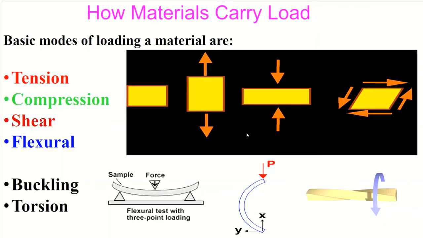So how does material carry load? Some of the fundamental diagrams are shown here, from where you can make out how the loading is carried out. For example, this is axial loading, tensile. This is also axial loading, compression. This is a shear force. The load is applied tangentially to the body. This is a flexural loading, that is a 3-point bending.